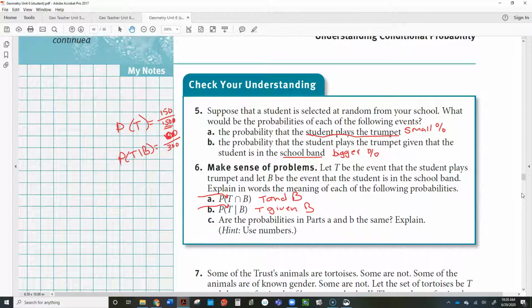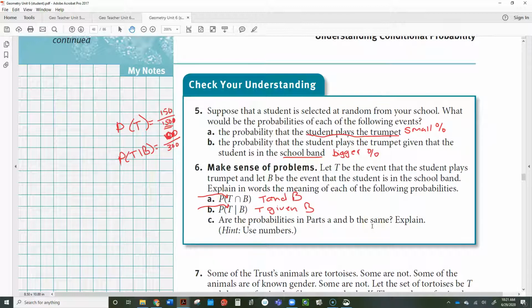They don't have to be in the school band. So these two numbers may not be the same. So that's the difference in these two. And so here, if we have trumpet players that are not in the band, then you're going to have a different number here and here. So I would say no, they're not necessarily the same. They could be, but they're not.